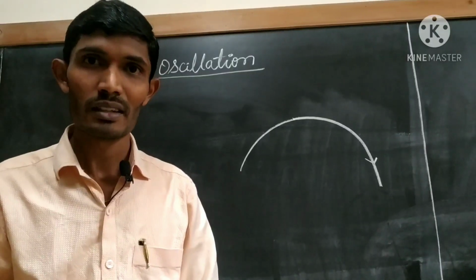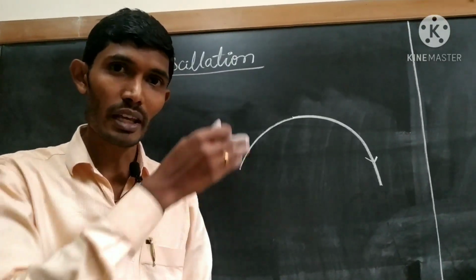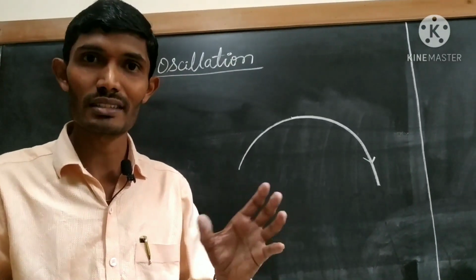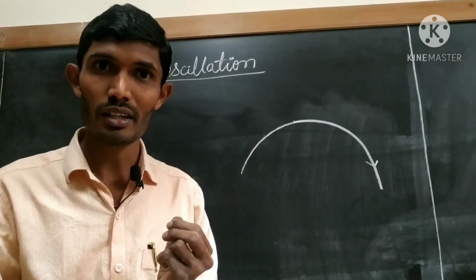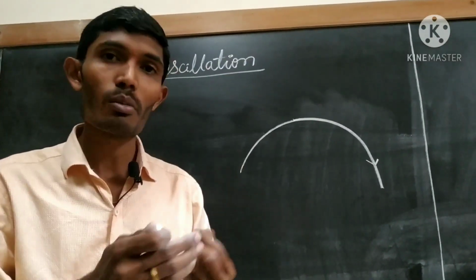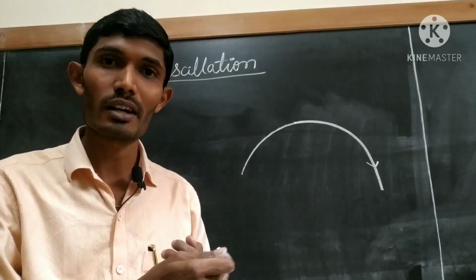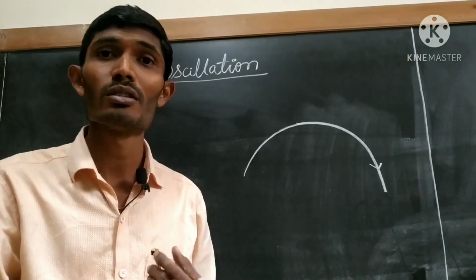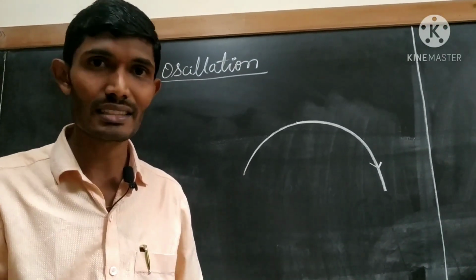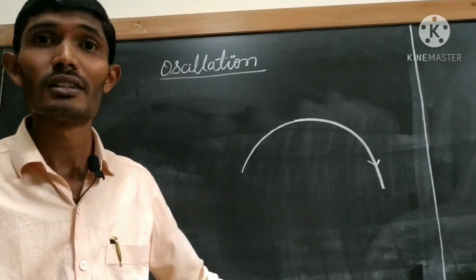That is very important. Example, the bob in a wall clock. When you observe its path, it moves to and fro. These are the types of motions.